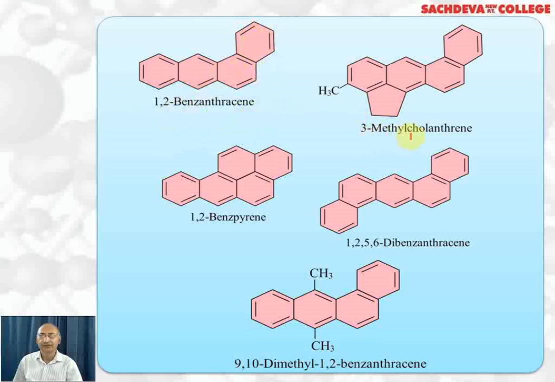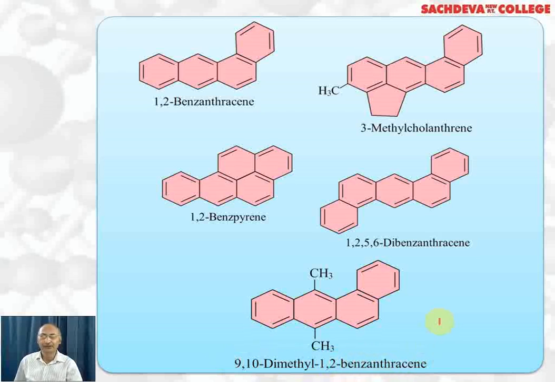This compound is 3-methylcholanthrene, and this compound is 1,2-benzpyrene. Here it is 1,2,5,6-dibenzanthracene. Here we have 9,10-dimethyl 1,2-benzanthracene. So all these compounds are toxic and cancer causing, and they are formed by incomplete combustion of tobacco,